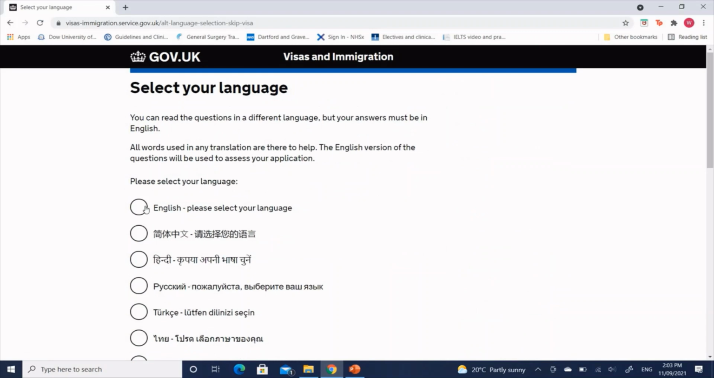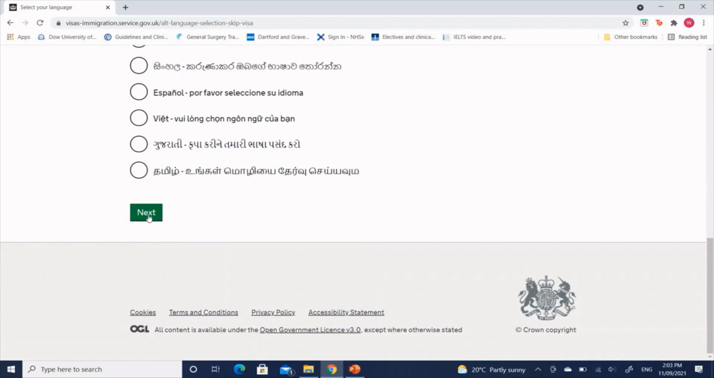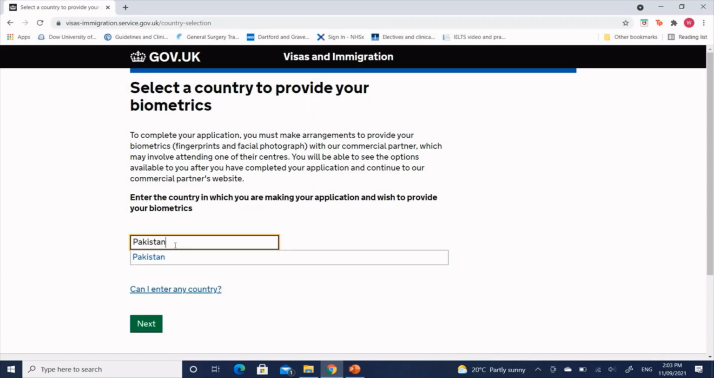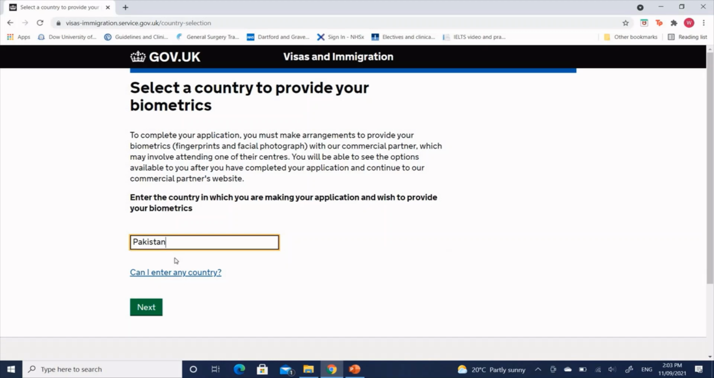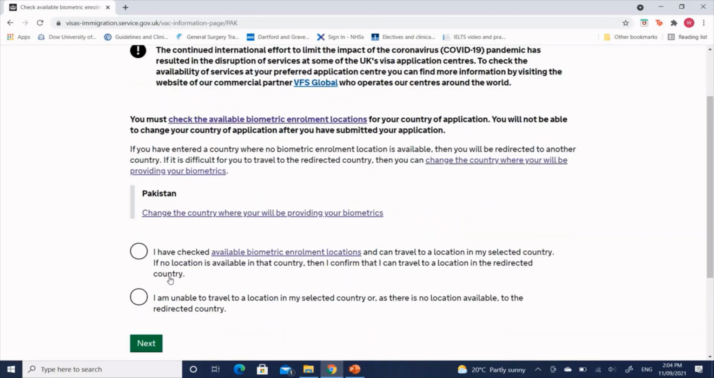It'll ask you a couple of questions. Select your preferred language. I went with English. You can go with whatever feels comfortable. Click Next. Next, it'll ask you to enter the country from which you're making your visa application. I was making it from Pakistan, so that's what I entered. Then click Next. It's going to ask you to select a biometric enrollment location. Check to see if one is available by clicking on this link.